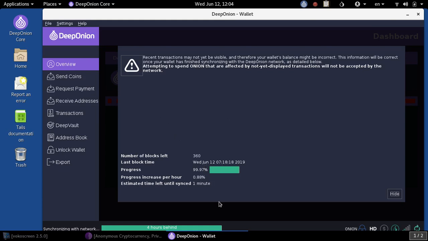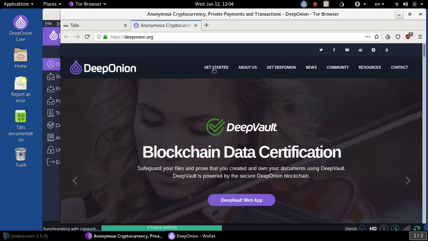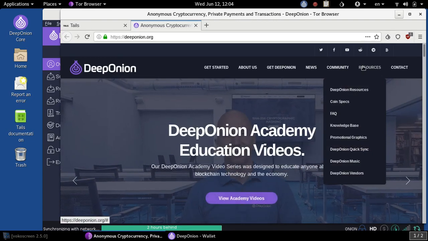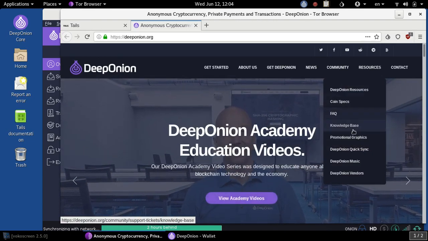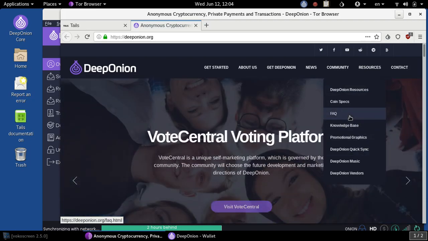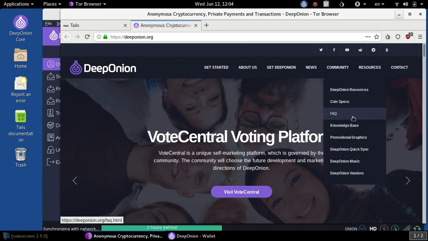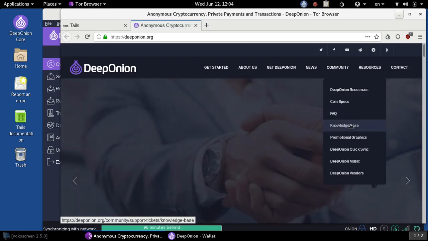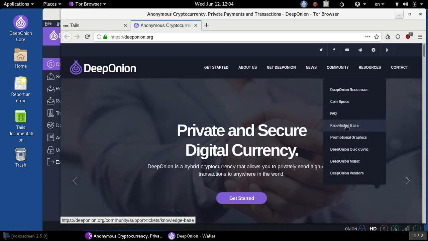And if you haven't heard of DeepOnion before, I suggest you go over to the website deeponion.org. The resources are very useful. You can download the wallet, get all the quick sync and all that for Mac, Windows, Linux, Tails, and mobile phone, Android, I do believe.